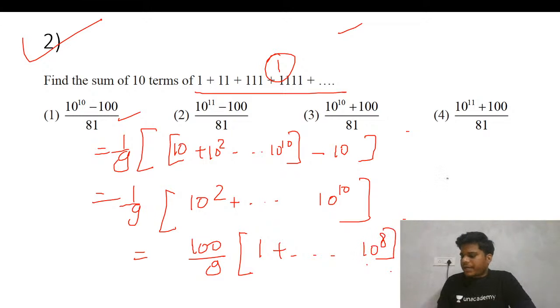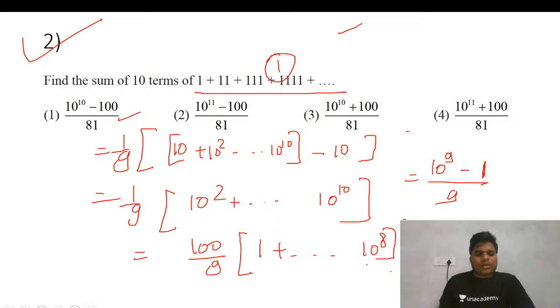So for a GP series, the summation will be a times r to the power n minus 1 upon r minus 1. Here r is 10, so 10 to the power n minus 1, that is your 9 minus 1 upon 10 minus 1, that is 9. Okay, so now just put this thing here.